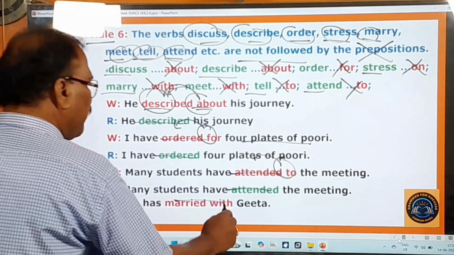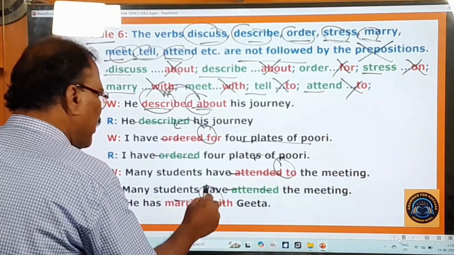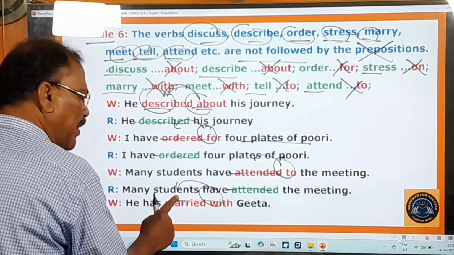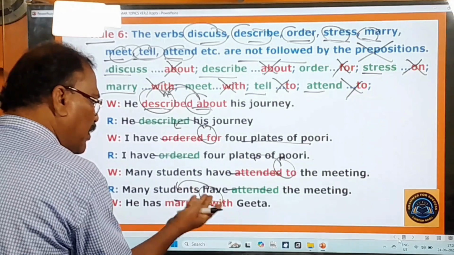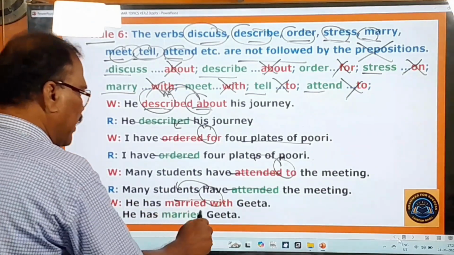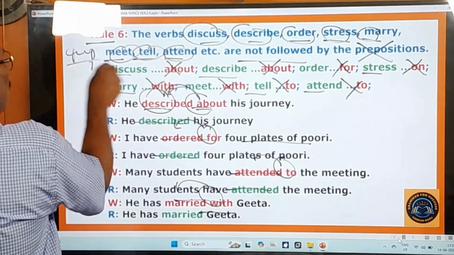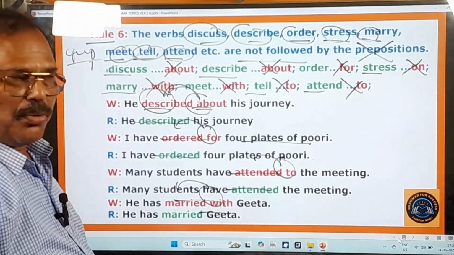Okay, "He has married with Geeta." The meaning of this preposition "with" is already in this word "marry". Then why use "with" after this? That's meaningless. Therefore, you have to say, "He has married Geeta." This is a very important rule. Now you move on to the next rule.